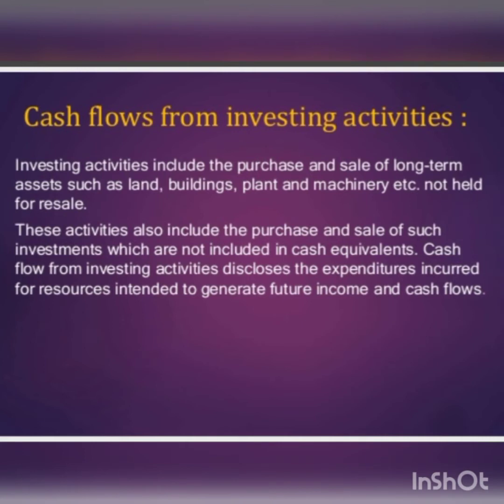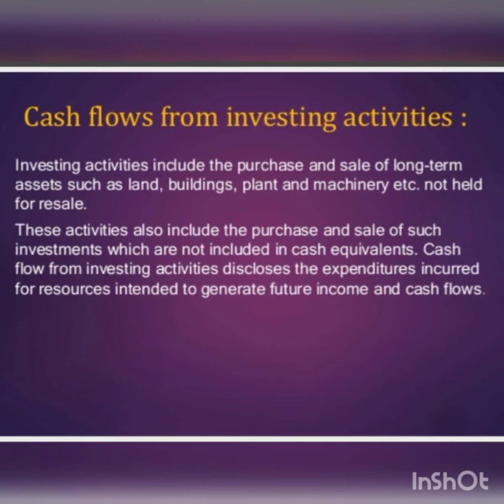The total activities of a company can be divided into three. They are operating activities, investing activities, and financing activities. In this module, we are going to study how to calculate cash flow from investing activities.